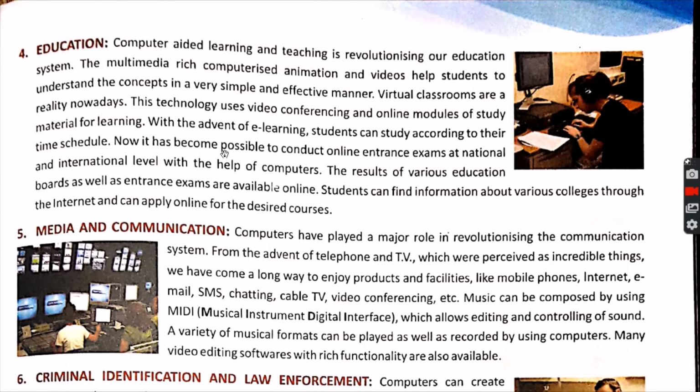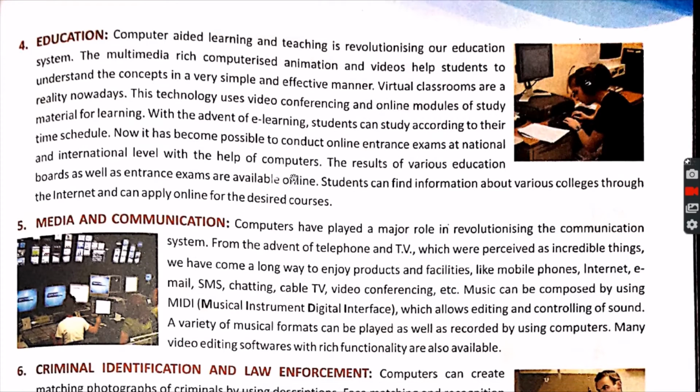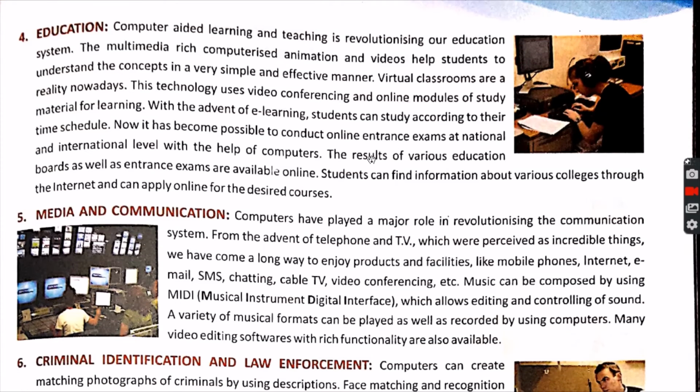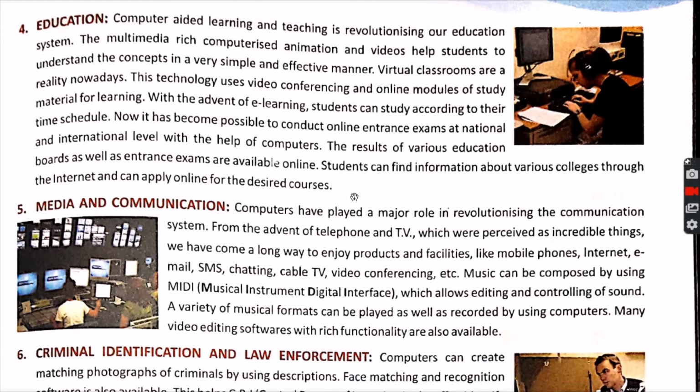So now it has become possible to conduct online entrance exams at national and international level with the help of computer. You can see railway exams, bank exams, and different government exams are carried out with the help of computer. The results of various educational boards as well as entrance exams are available online.